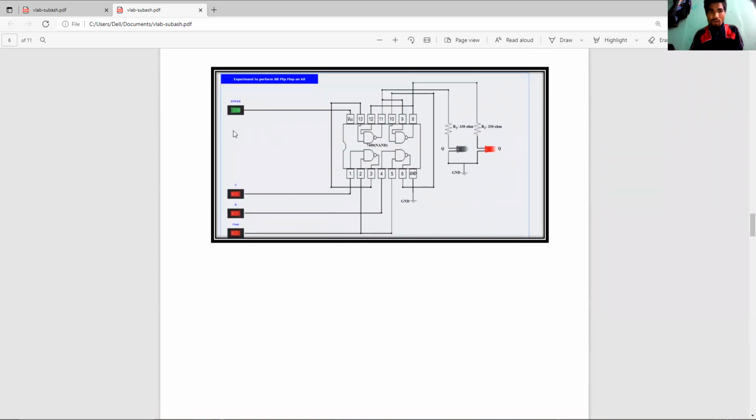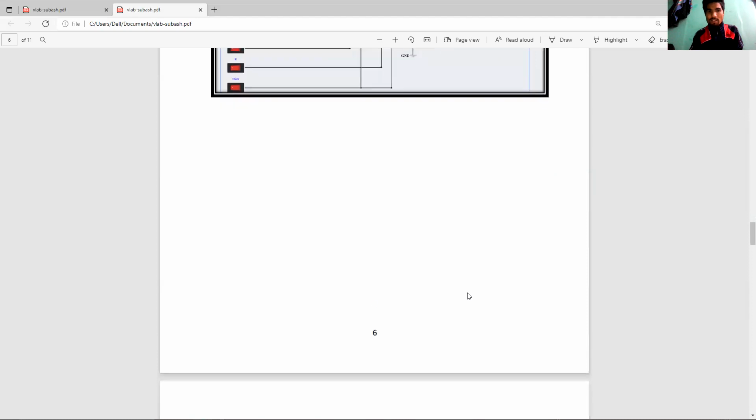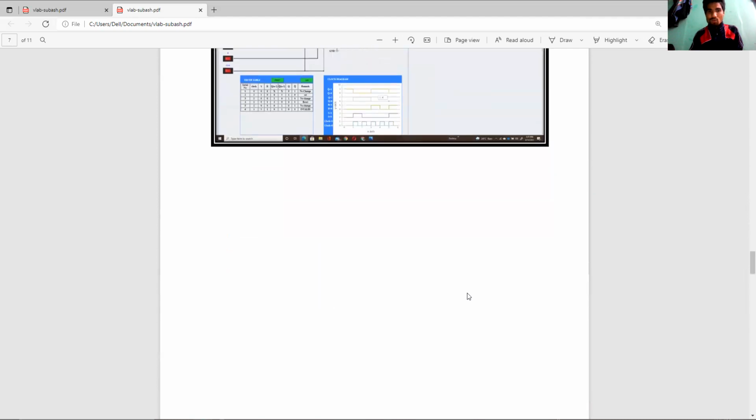It has a power supply and inputs 1, 2, S and R, both are inputs, and a clock input. Pin 7 is grounded and pin 14 is VCC. The 7409 is used in this experiment.